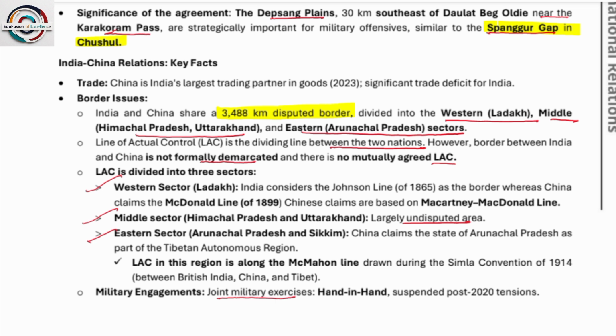The western sector is named McDonald. If you got the answer for the other one, please mention it in the comment section. In the western sector, there is Ladakh, bordered by the McDonald line. The middle sector, Himachal Pradesh and Uttarakhand, is largely undisputed. In the eastern sector, there are Arunachal Pradesh and Sikkim, which came to be known as the McMahon Line.